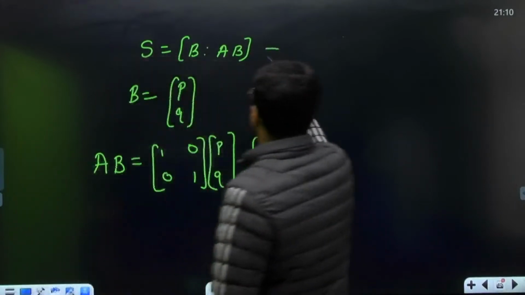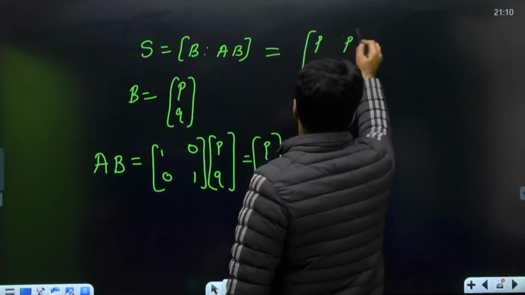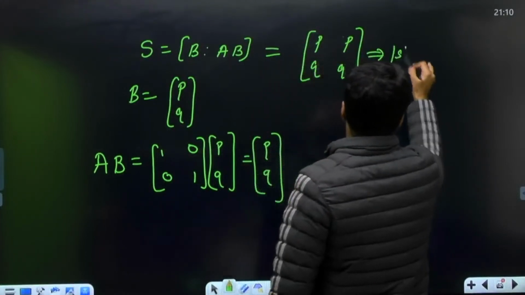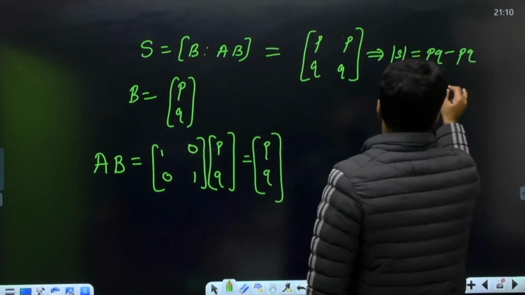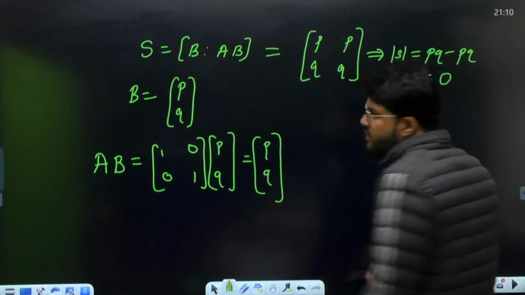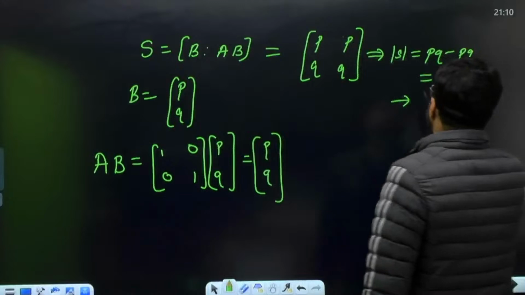So let me write down the B here. B is P Q. AB is P Q. What is the determinant of this matrix? Determinant is PQ minus PQ, 0. Determinant is always 0 for any value of P and Q. PQ minus PQ is always 0, na? So it is uncontrollable.